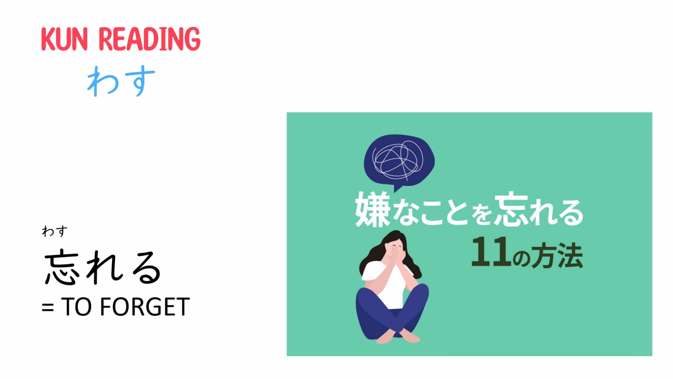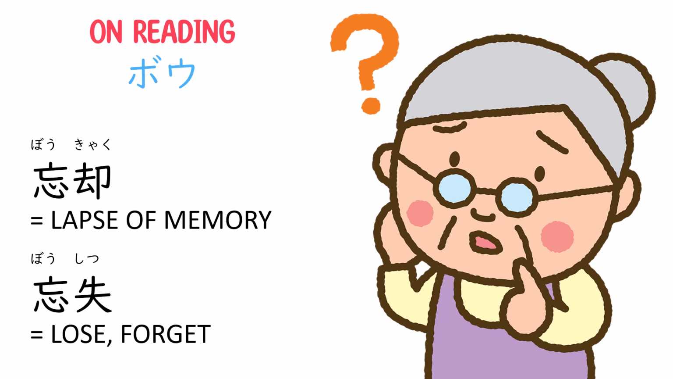The kun reading is wasu. The example is wasureru, or to forget. The sentence is yana koto o wasureru chuishi no hoho, 11 ways to forget the things that bother you. The on reading is bo. The examples are boukyaku, lapse of memory, and boushitsu, lose, forget.